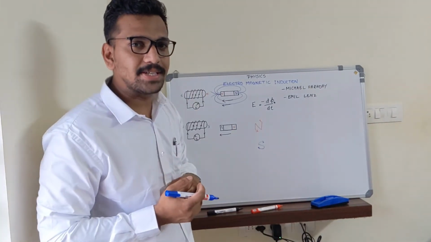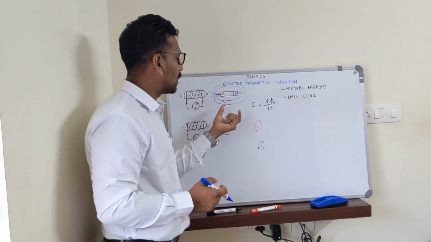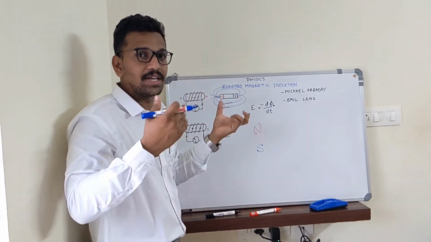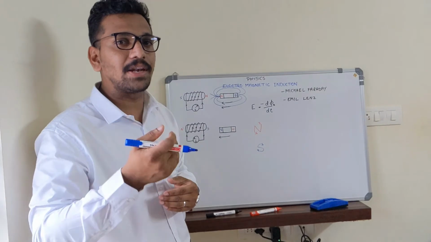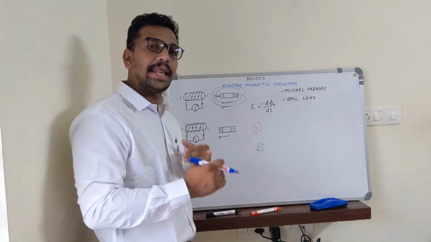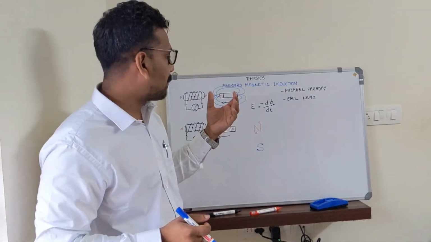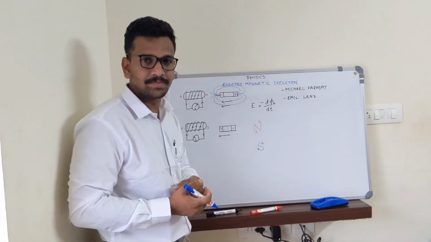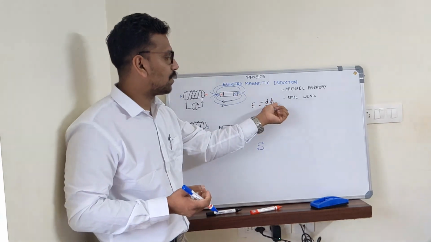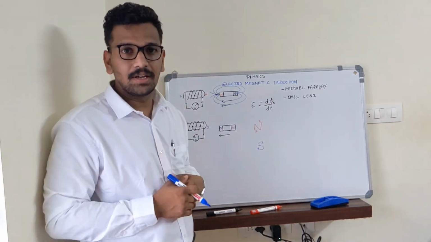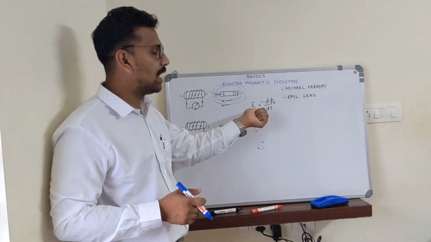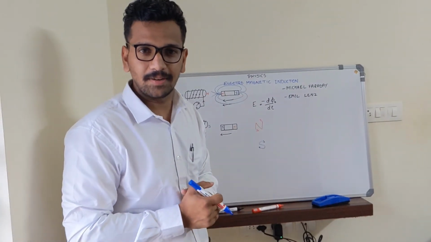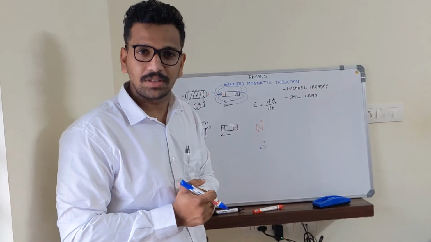And the third point is that by moving this magnet or by moving the coil, the relative motion should be fast. If you are increasing the velocity of the relative motion, then again you can increase the amount of induced EMF produced, because here we are having a dt term, right? So if the rate of change of magnetic flux is faster, then again we will be getting a higher value of induced EMF or higher value of induced current. I hope you understood. That's all. Thank you.